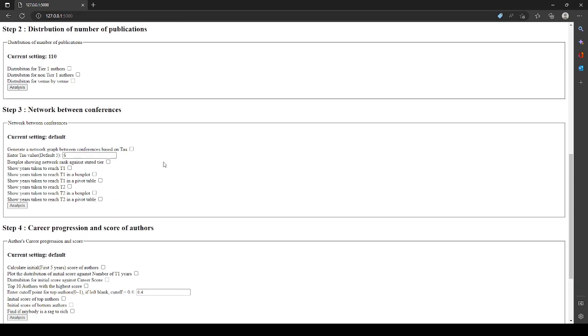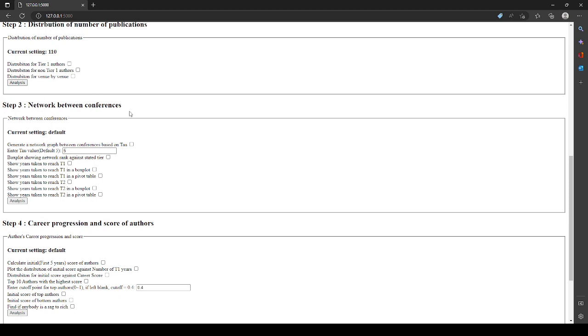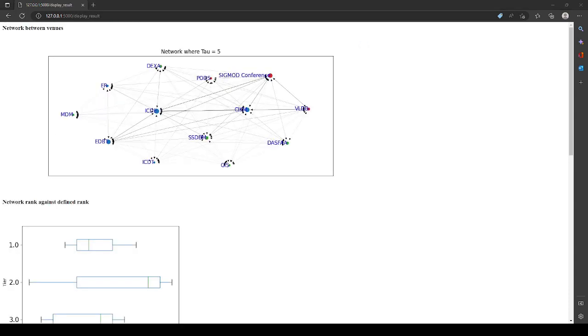Next, we can analyze the movement between conferences by constructing a network graph. Users will be able to select the analysis they want to do. Users can select the tau value for the network graph. Similarly, users choose the options they want by checking the options and then clicking Analysis. The analysis will begin and when it's done, it will display the selected options. This figure shows the network graph between the conferences. Nodes represent conferences. Weighted directed links between nodes represent the number of authors that first published in Conference I and then in Conference J for the first time. Different colors represent the different tiers.